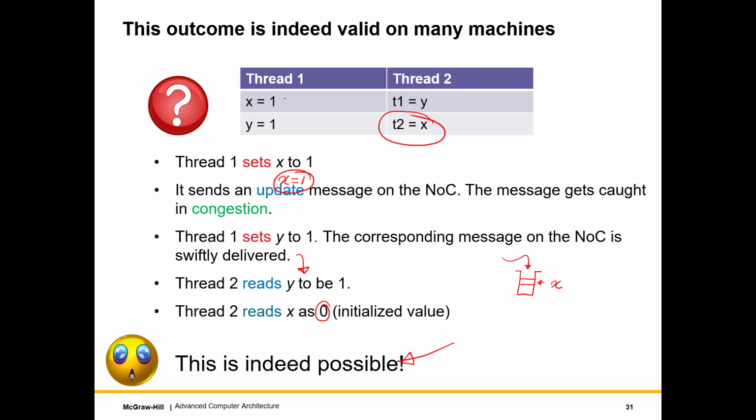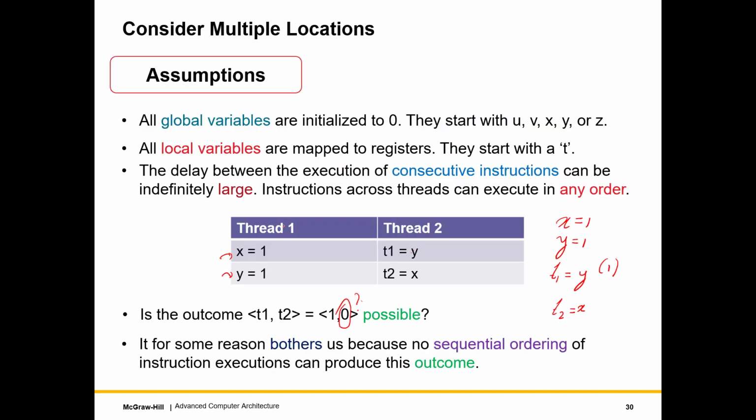So from core 1's point of view, this write is done. When it sets y to 1, y might bypass the write buffer and go and update y in some other location. And subsequently, when we read y in core 2, it will get this value. But since the write to x is still stuck in the write buffer of core 1, the write to x will not be visible. And then x will be read to be 0. And as you can see, we will end up with a non-intuitive outcome.